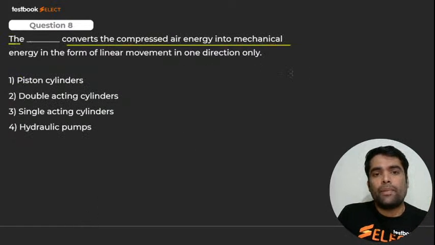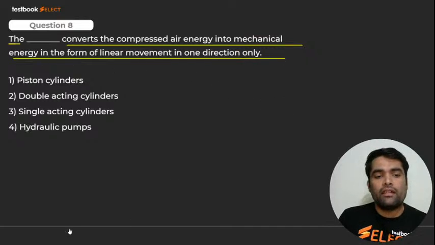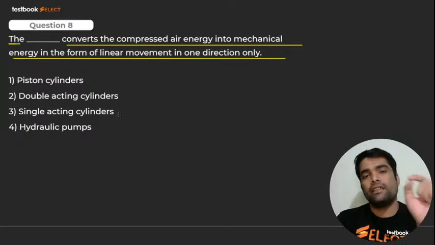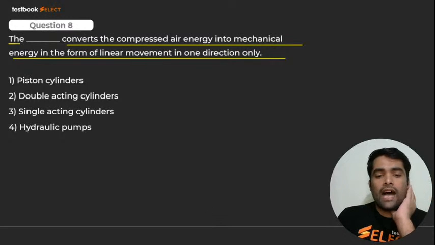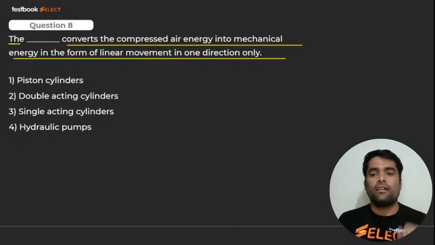They convert the compressed air energy into mechanical energy in the form of linear movement. इसका आंसर देखा हमने, इसका आंसर देख लिया. Converts the compressed air energy into mechanical energy in the form of linear movement in one direction only. कौन सा होगा बच्चा? इसमें भी आधे ज्यादा बच्चा लुढ़क जाएंगे. आधे से ज्यादा बच्चा रेजिस्टेंट ही होगा उसका.